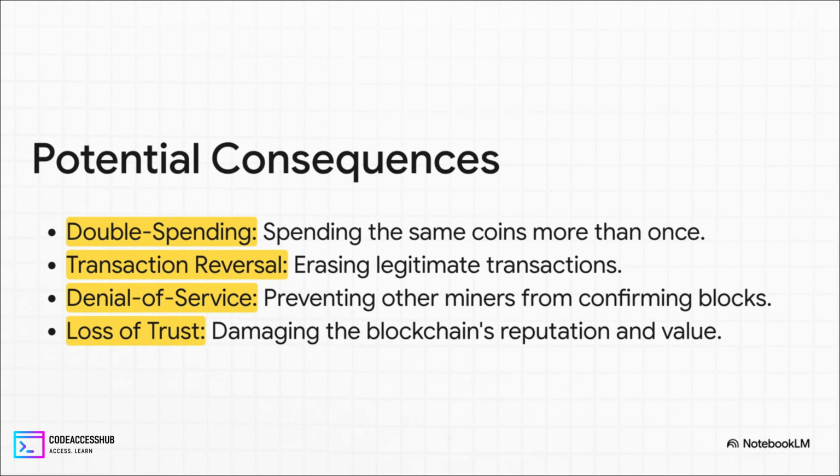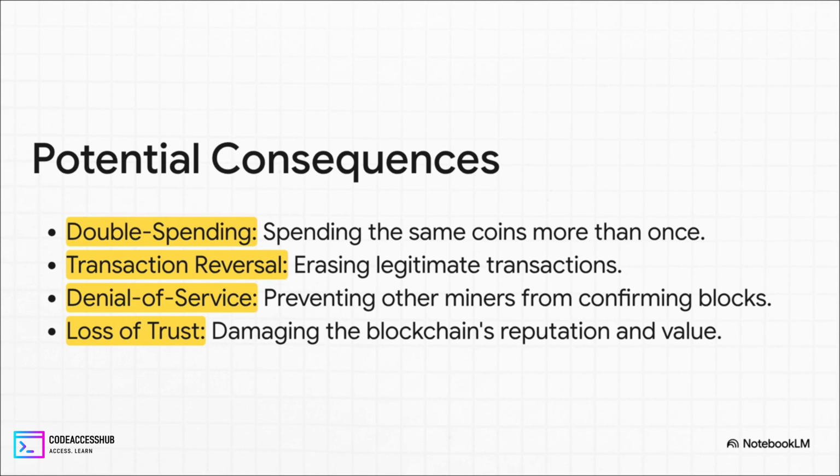And yeah, the consequences are catastrophic. The one that everyone fears the most is called double spending. Think of it like a perfect form of digital counterfeiting. An attacker spends their coins on the real network, maybe buys a car or something, and then, poof, they use their power to erase that transaction, getting all their coins back. They keep the car and they keep the money. They can also reverse other people's legitimate transactions, or even launch what's called a denial of service attack, basically blocking anyone else from using the network.